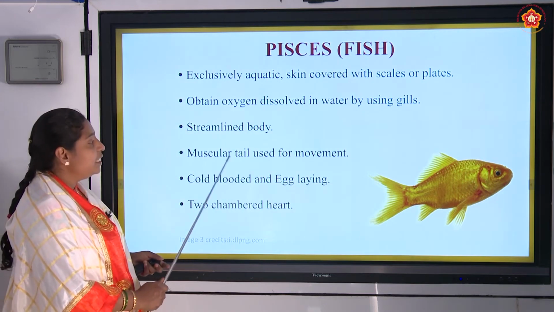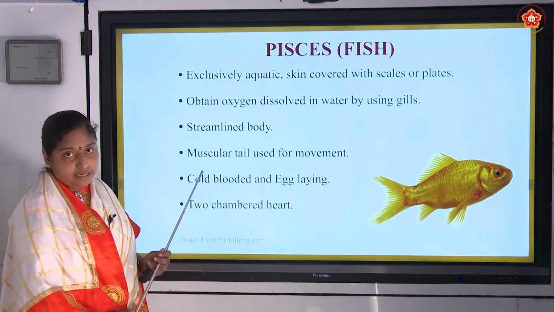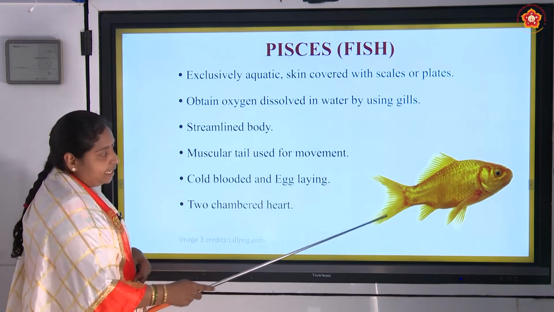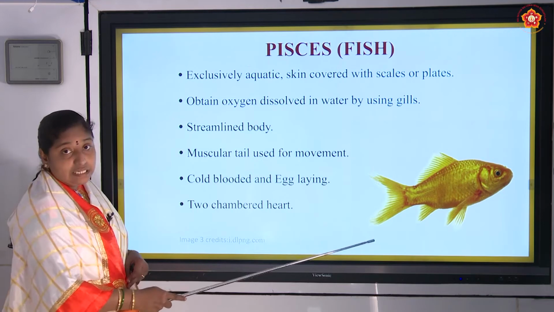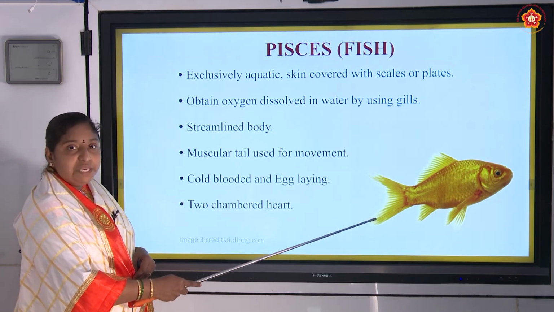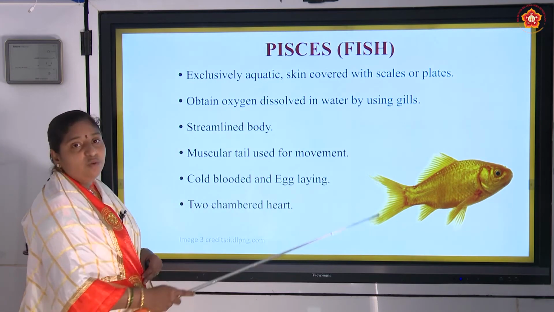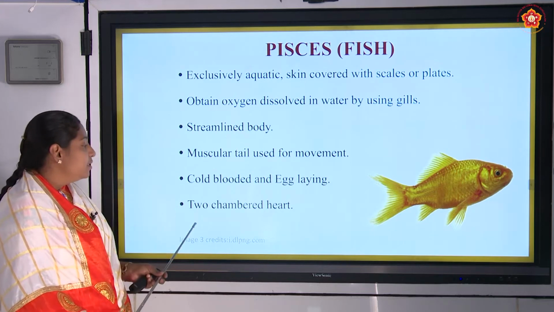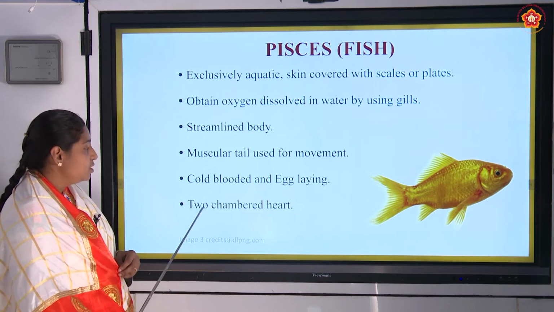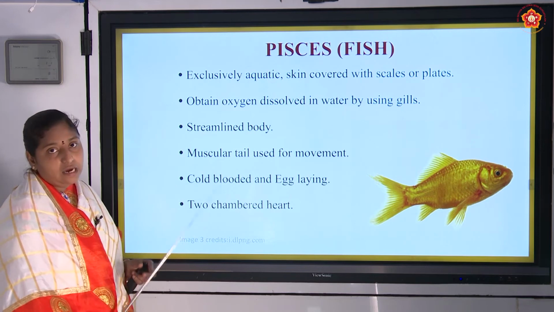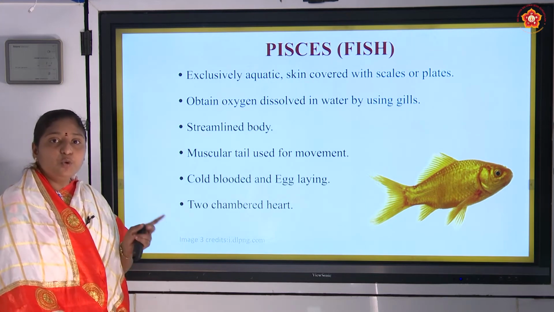And they have a muscular tail used for movement. You can see this is the tail and it is made up of muscles so that it can swim easily in water and can move easily. And these organisms show a two-chambered heart. The heart consists of 2 chambers.